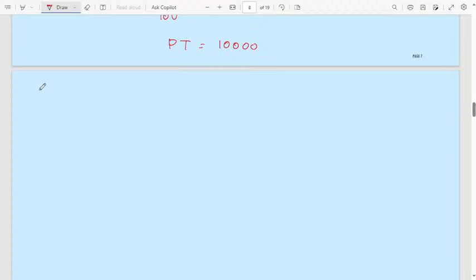Then simple interest I will consider. Simple interest 1, the formula is PTR divided by 100. We got the value of P into T, that is 10,000. Then R, rate of interest, is 12. In the first case, 12% per annum divided by 100. You will get here 1,200 rupees.